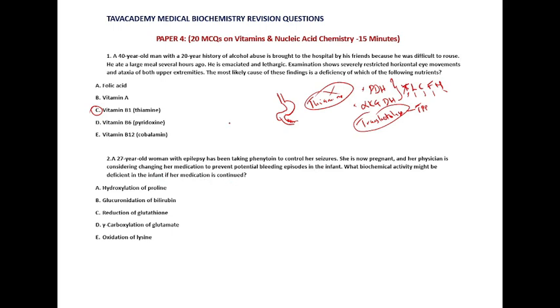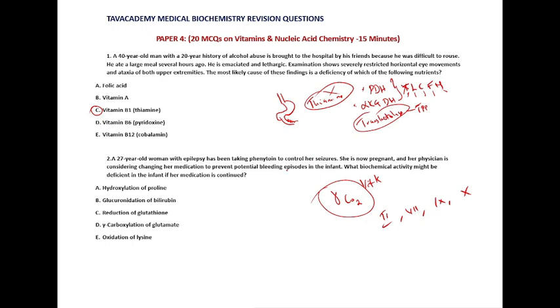Now, phenytoin inhibits gamma carboxylation in the liver. The reaction of gamma carboxylation in the liver is vitamin K dependent for the clotting factors 2, 7, 9, and 10. So if phenytoin is given, gamma carboxylation of these clotting factors is going to be impaired.